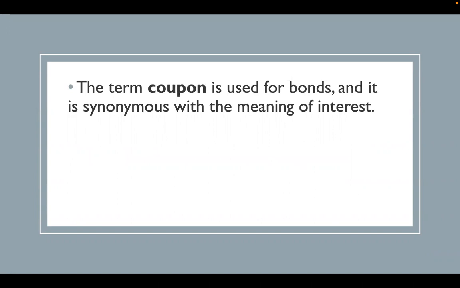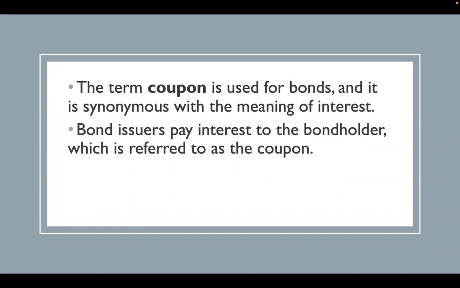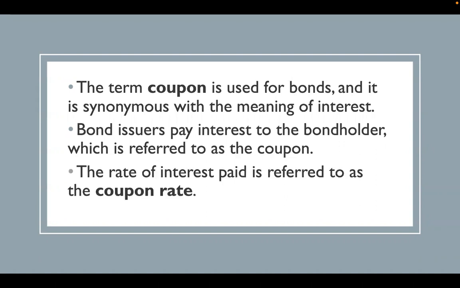The term coupon is used for bonds, and it really just means the interest. So the bond issuer, again, the person who is selling the bonds, pays interest to the bond holder, right? The person who is buying the bond. So basically the bond holder buys the bond from the bond issuer, and it's a way of loaning money, really, right? The bondholder is loaning money to the bond issuer, and in return, the bond issuer is paying interest, which is referred to as the coupon. The rate of interest is referred to as the coupon rate. Okay, so that all kind of makes sense. So really, if you hear coupon, just think about interest.